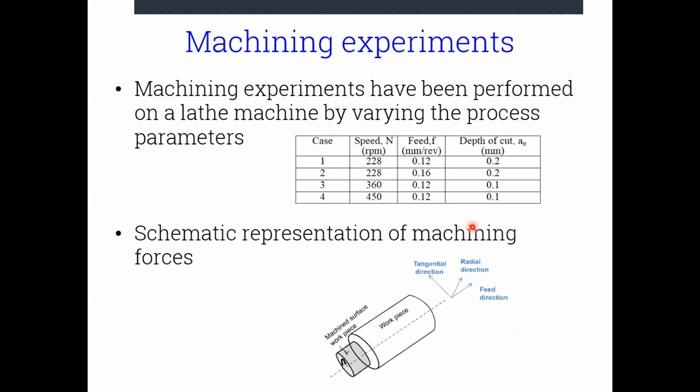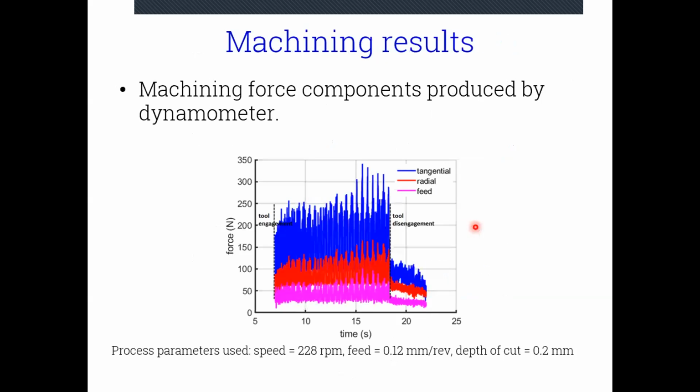Now coming to the main machining experiments, as I had told, we had three parameters, which were speed, feed, and depth of cut. We had taken three speed values, 228 RPM, 360 and 450 RPM, two feed rates, 0.12 and 0.16 millimeter per revolution, and depth of cut 0.1 and 0.2 mm. As you can see from the machining results, we have included a sample result, the process parameters.